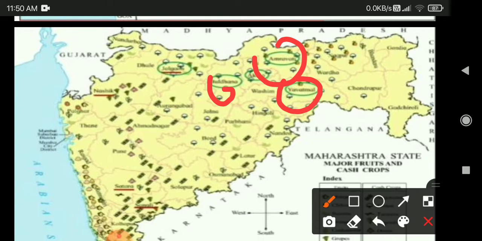Next, find the districts which grow the orange crop. Name the districts: Nagpur, Amaravati and Wardha. These are the places where we grow oranges. Now all the crops shown above are based on irrigation. Their distribution is influenced by climate and soil. They are also known as commercial or cash crops. Chemical fertilizers and pesticides are used for these crops.